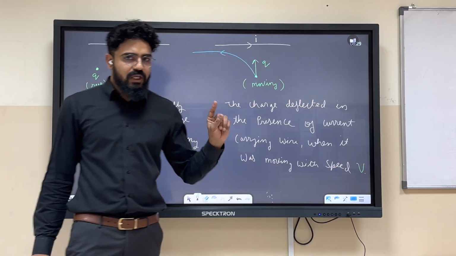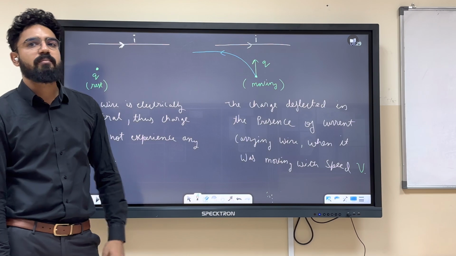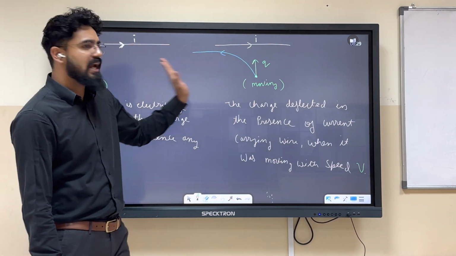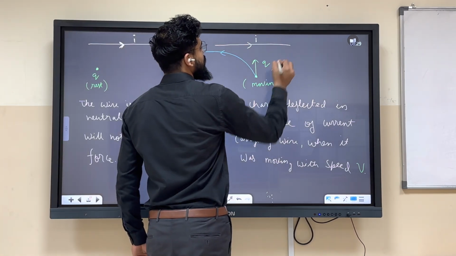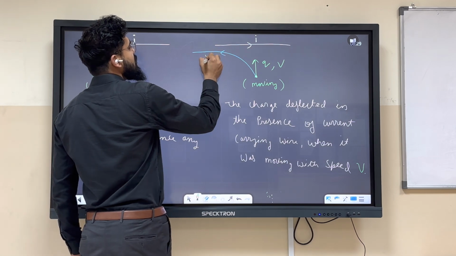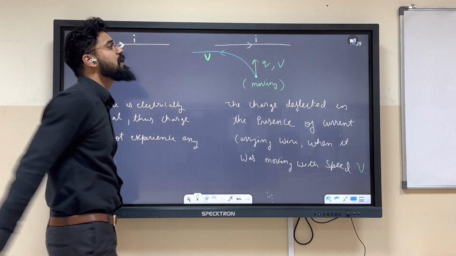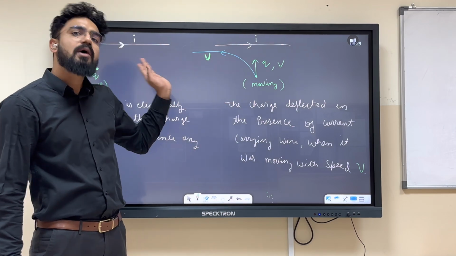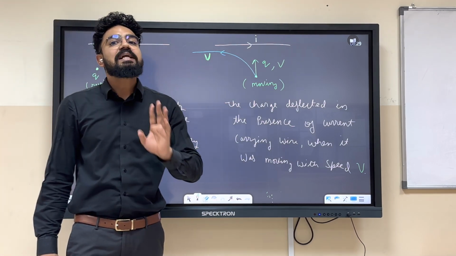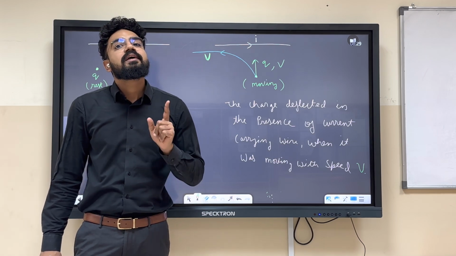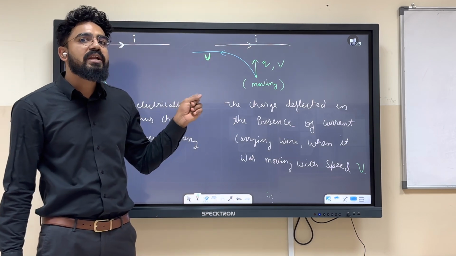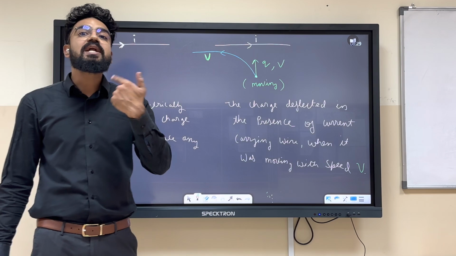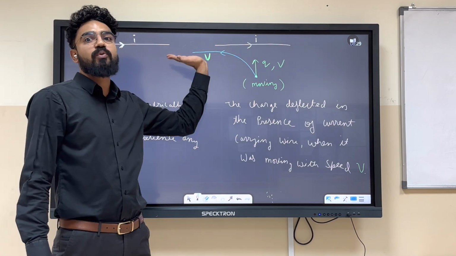See, two observations came from this experiment. First thing, yes, it deflected. Let's say it was moving with velocity v. Again over here too, its speed did not change. Yes, its direction changed, but its speed remained the same. It means the force here is perpendicular to the direction of motion.